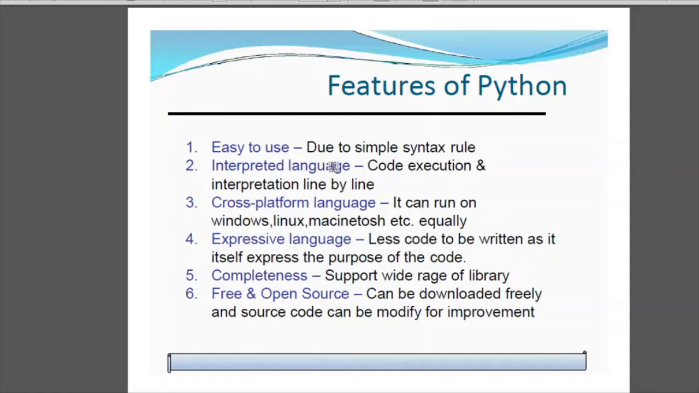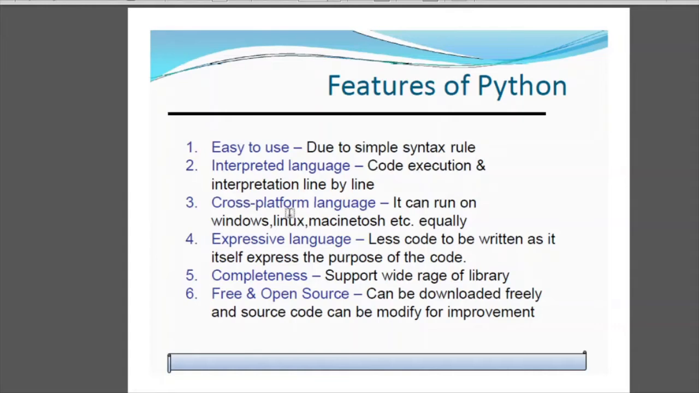Next is interpreted language, that is, code execution and interpretation line by line. As I told you, Python is a high-level language, so it needs to be converted into a computer understandable language, that is, into zeros and ones. So that is done by using an interpreter. Now what does an interpreter do? It interprets the line, that means it reads the code line by line and converts it into computer understandable language for further code execution, whatever execution is required by the computer.